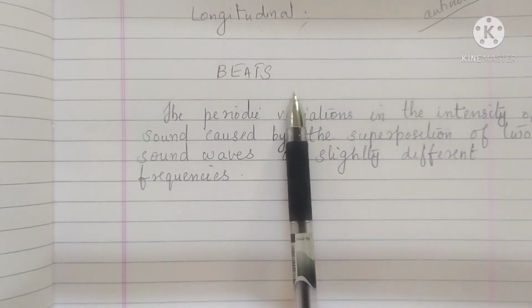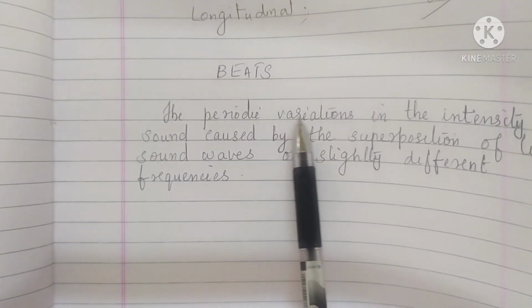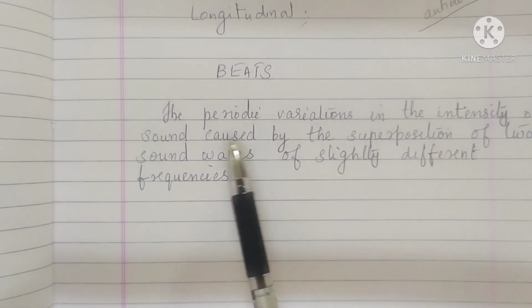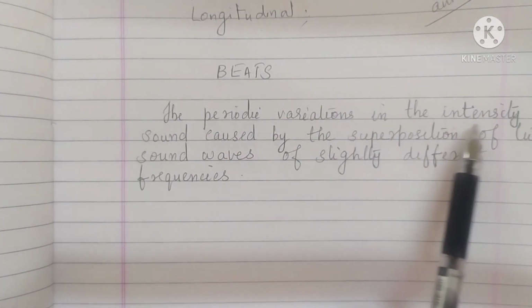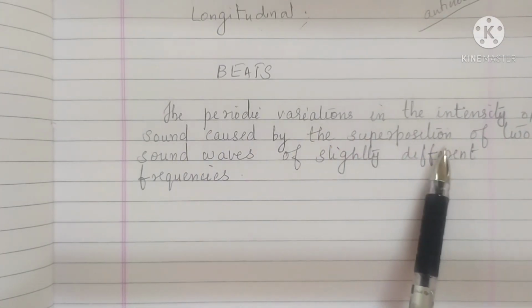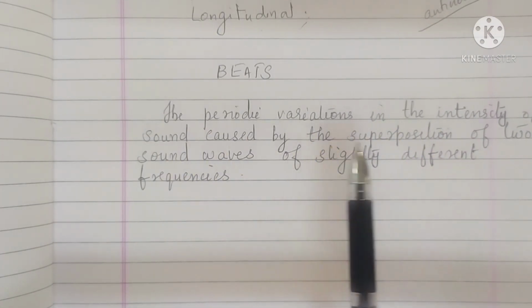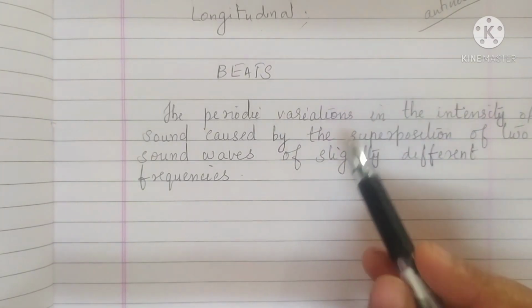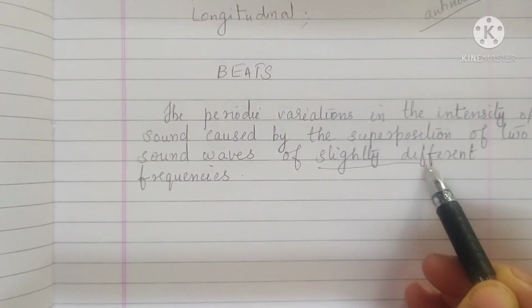So beats means something related to sound. The periodic variations in the intensity of sound caused by the superposition of two sound waves of slightly different frequencies. So here the point is